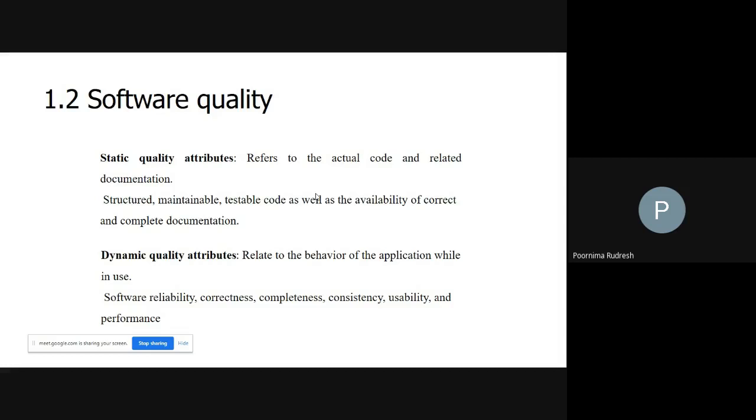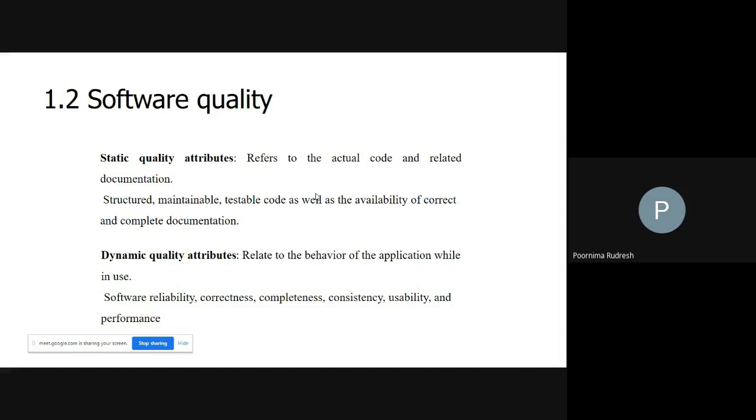If you consider any software, it has a number of functionalities or features, and if those are not properly organized or structured, then it is very difficult for the user to understand. Hence the user manual should be properly structured, and it should be easily maintainable or easily manageable, so that the user can use it again and again.